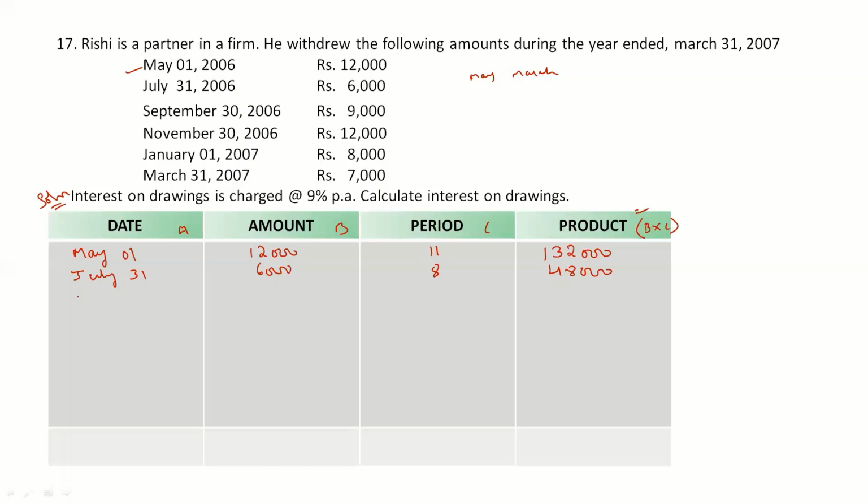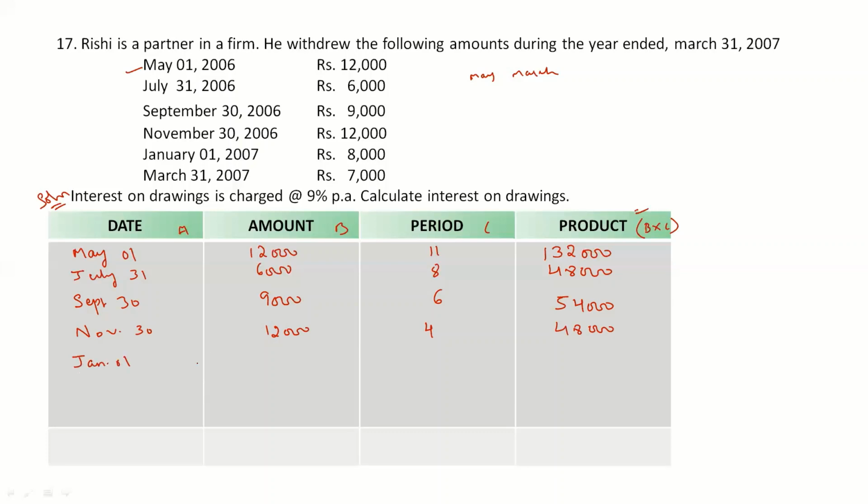Right? Next drawings were made on September 30th. The amount of drawings is rupees 9,000. Again leave September because September month is completed. From October to March, 6 months are remaining. So 9,000 into 6 would be rupees 54,000. Then we have the next drawings on November 30th. The amount of drawings is rupees 12,000. Again leave November. From December to March, 4 months are remaining. So 12 into 4 is 48, so 48,000.